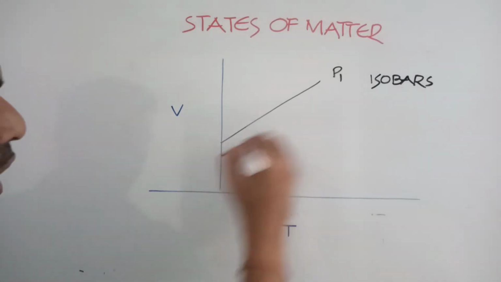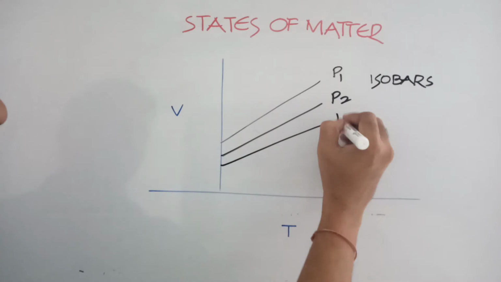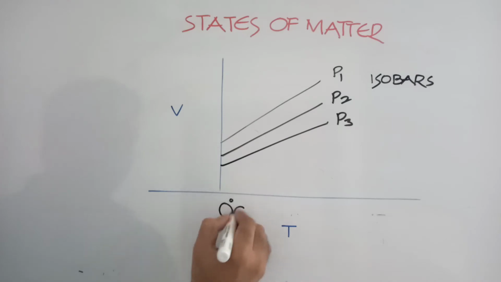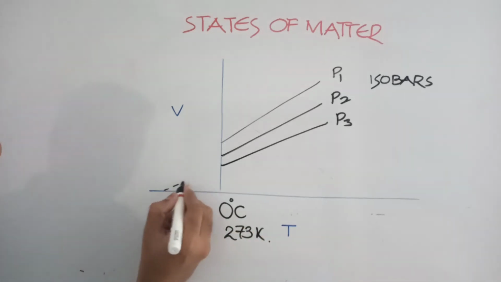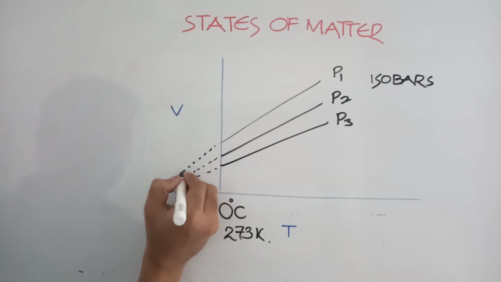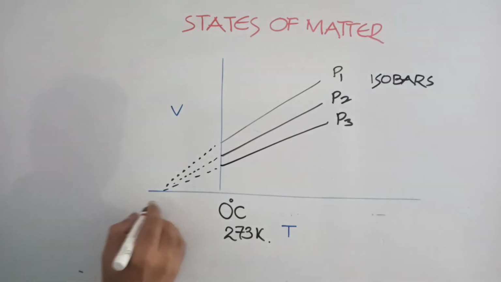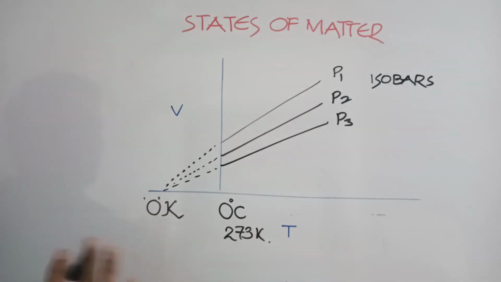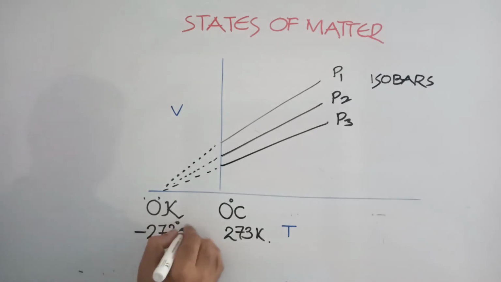Now this is at P2, and if you want one more, this is P3. This is temperature. The temperature here I am taking is 0 degree Celsius, which means 273 Kelvin. These are imaginary lines, which end at 0 Kelvin, that is minus 273 degrees Celsius.